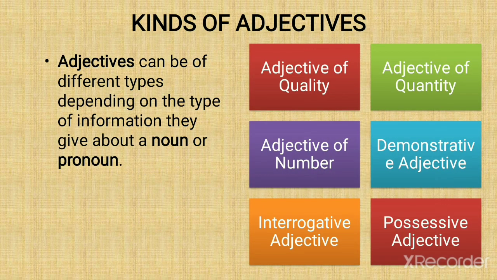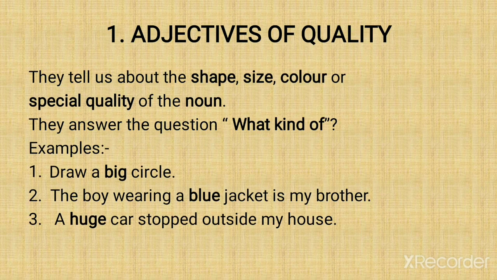Now beta, there are kinds of adjectives. Adjectives can be of different types depending on the type of information they give about a noun or a pronoun. Now beta, there are 6 types of adjectives: adjectives of quality, adjectives of quantity, adjectives of number, demonstrative adjectives, interrogative adjectives, and possessive adjectives. Now I am going to explain each adjective. So just listen to the explanation.